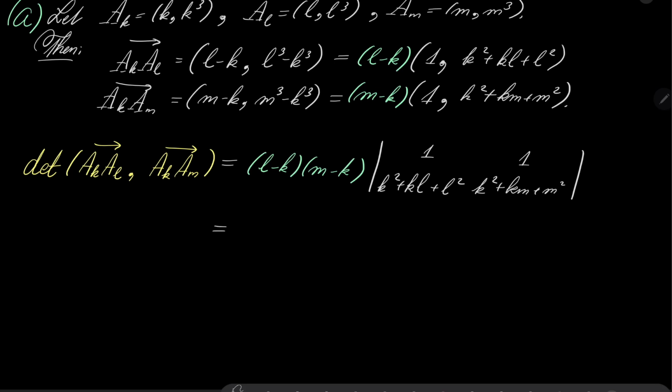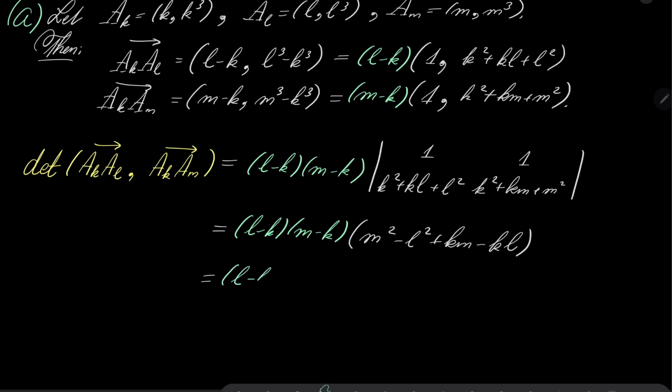Alright, and now computations: (l minus k)(m minus k), and now we subtract this from that, and after some simplification we will get m squared minus l squared plus km minus kl.